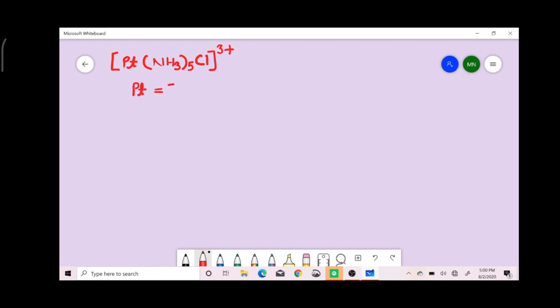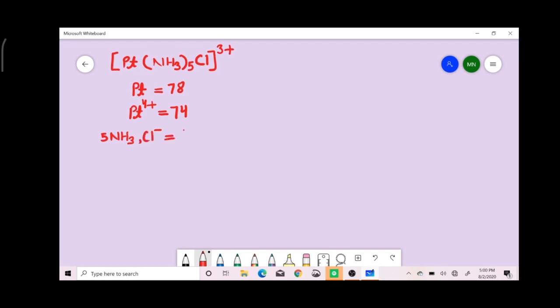The atomic number of platinum is 78 and the total number of electrons on the tetrapositive metal cation is 74, and there are 6 ligands, 5 ammonia ligands and 1 chloride ligand.